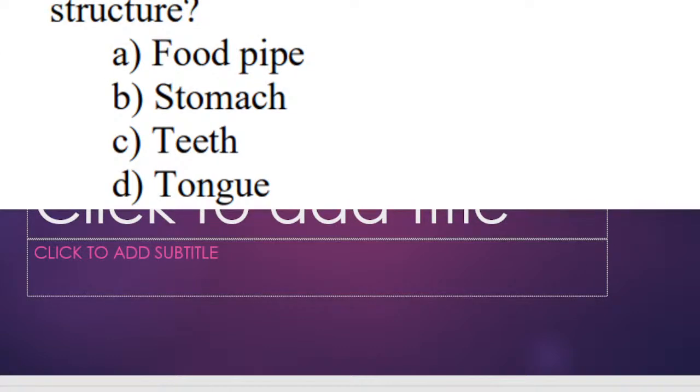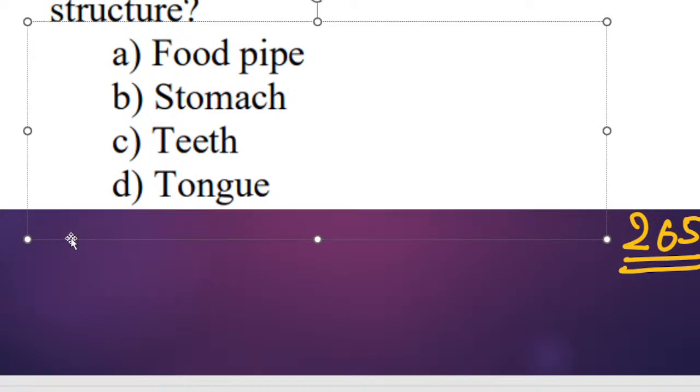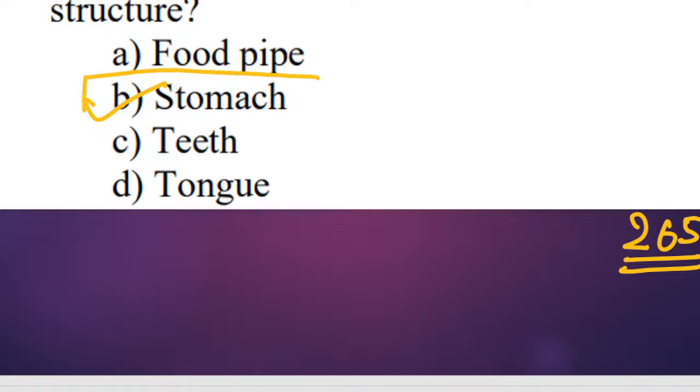Question number 265. Which part of digestive system is a bag-like structure? Which part of digestive system is a bag-like structure? Digestive system का कौन सा part जो है? It is a bag-like structure. Good morning, Shri. Food pipe, stomach, teeth or tongue? First is Shlok, second is Likita, third is Darsh. Which part of digestive system is a bag-like structure? So, the correct answer for the question is option B, stomach. Stomach is the right answer.